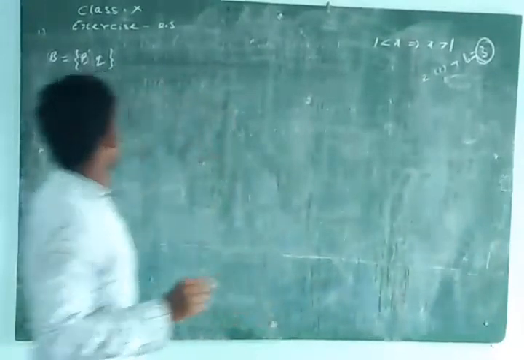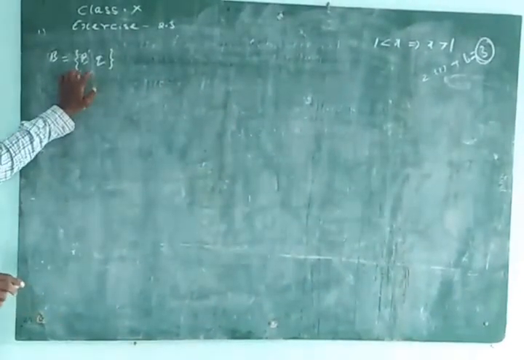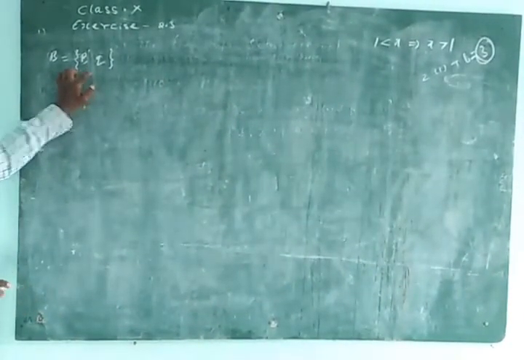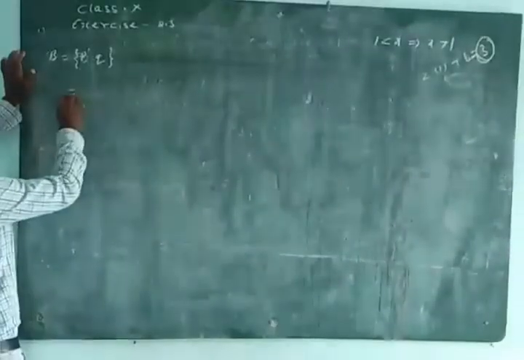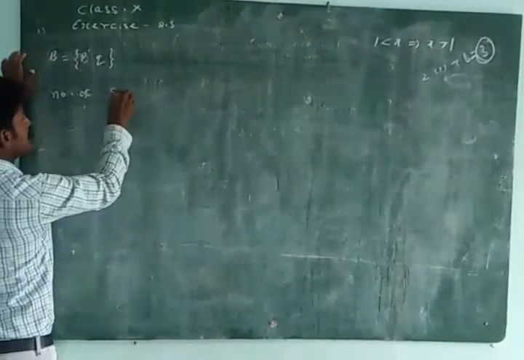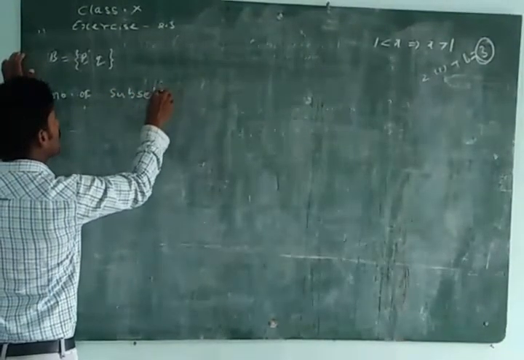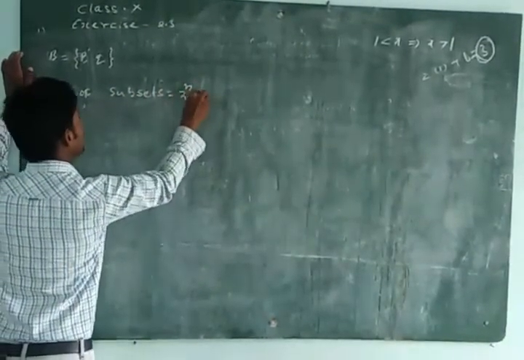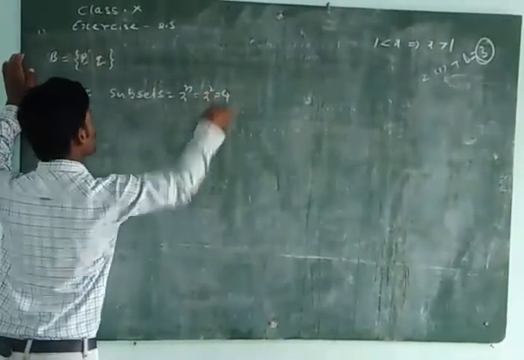So here how many elements are there? 2 elements. 2 elements means how many subsets? 2 power n is equal to 2 power 2, which is equal to 4.